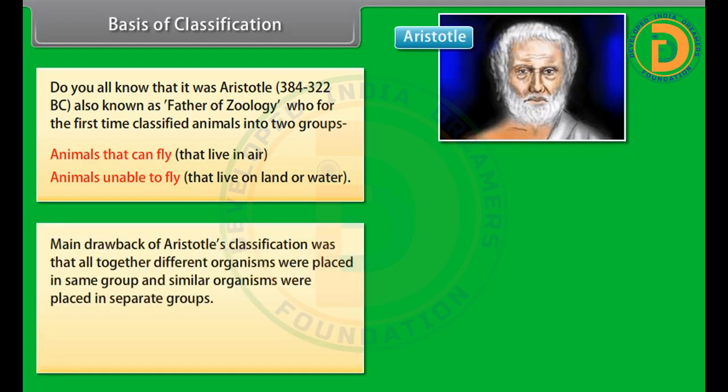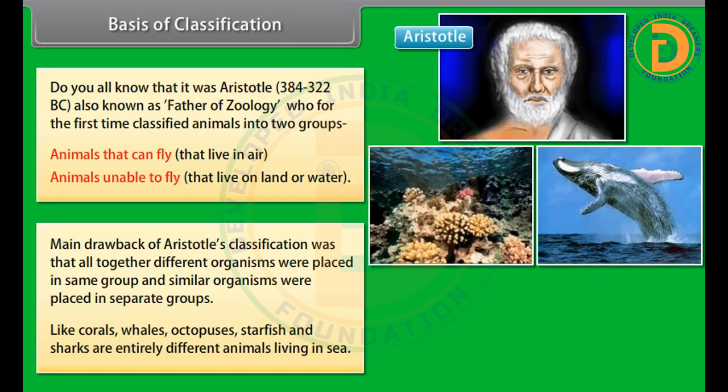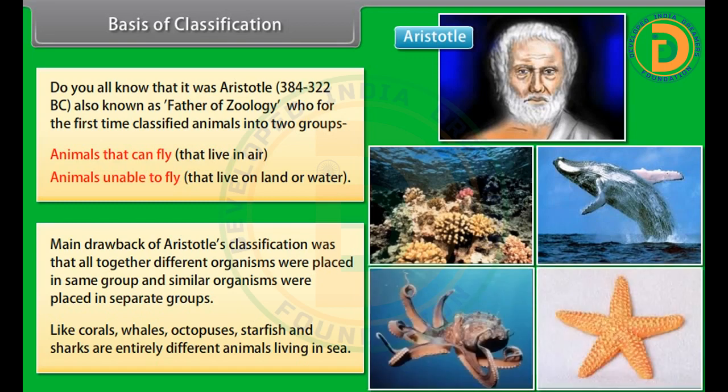The main drawback of Aristotle's classification was that altogether different organisms were placed in the same group and similar organisms were placed in separate groups. Like corals, whales, octopuses, starfish, and sharks are entirely different animals living in sea.